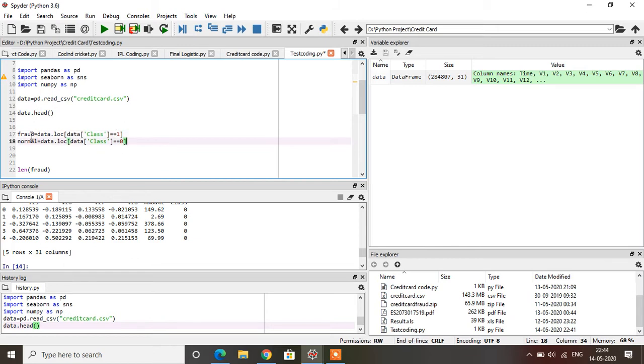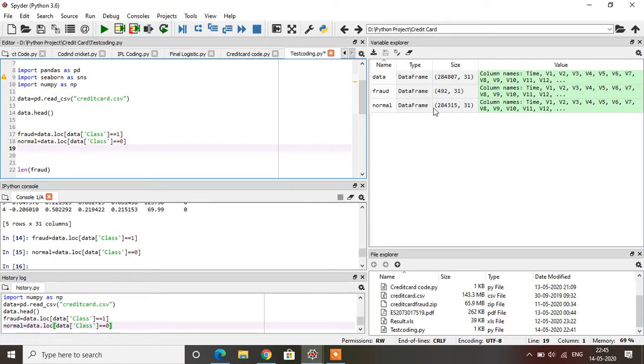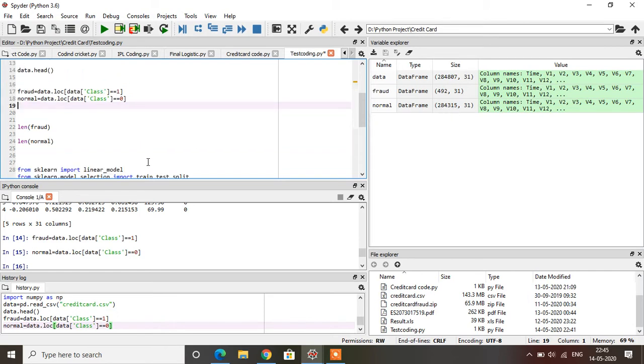We just have to write the code: fraud equals data.loc of data of Class, where Class is the column name. I am going to execute the code. The number of fraud transactions is 492. Again, when we execute for normal, we have 284,315 transactions, which we consider normal transactions.